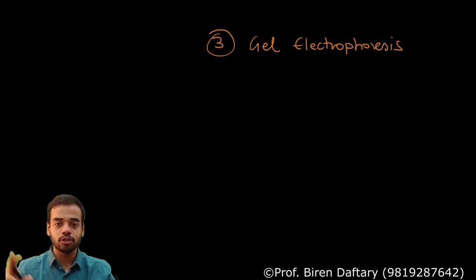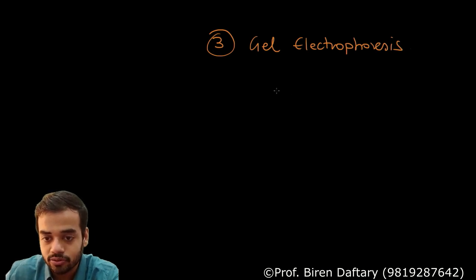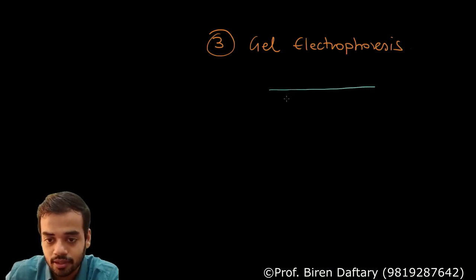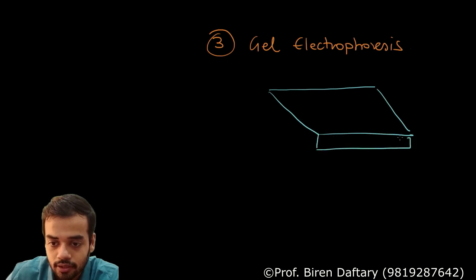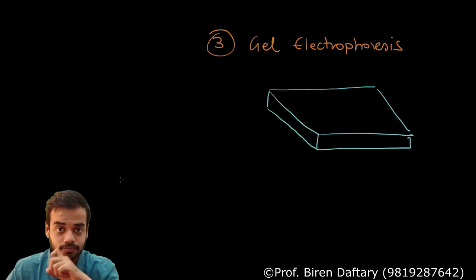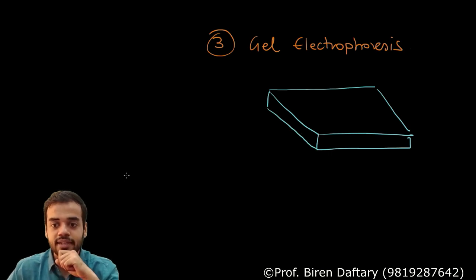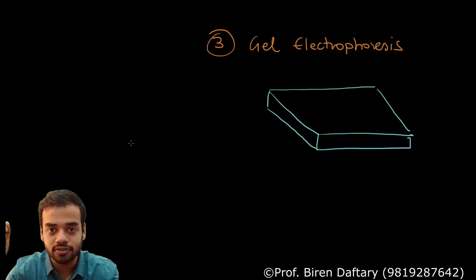Now I am going to draw the gel so that you don't get confused. I am going to draw a blue colored gel, a three-dimensional gel so that it becomes slightly easier for you. So this is your gel, and this gel is kept in a tray having water with salts.